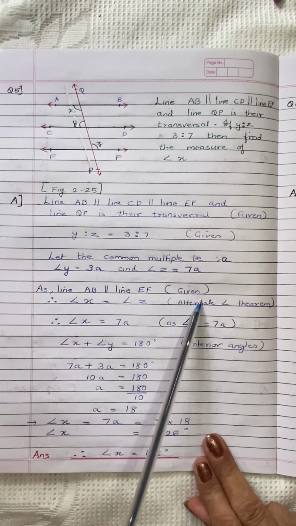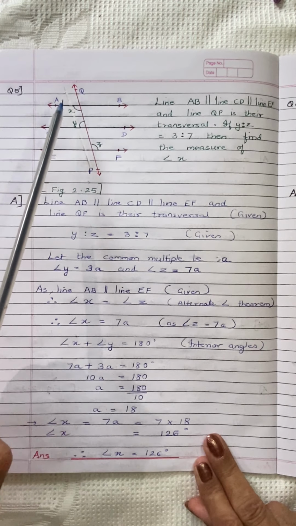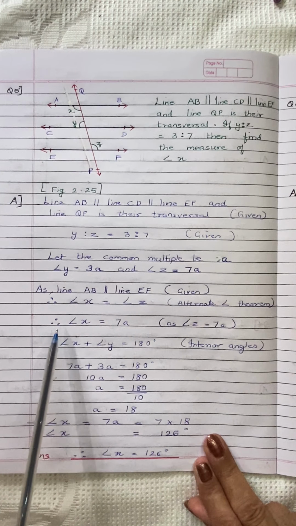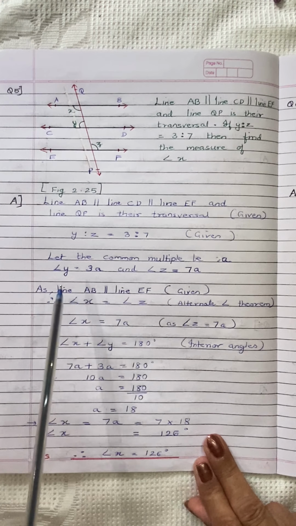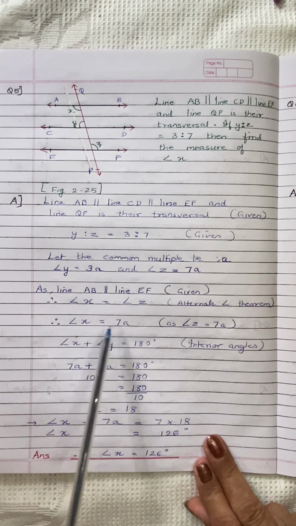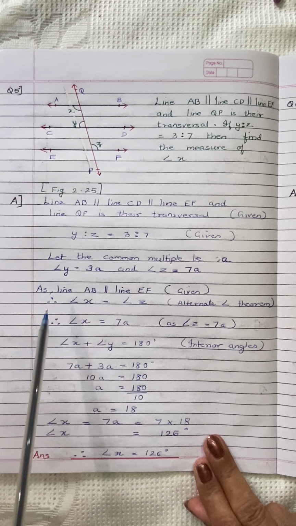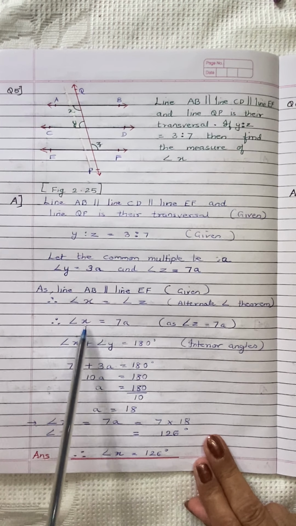They are alternate angles, right? If you consider these two parallel lines, they are alternate angles, and therefore angle X is equal to 7a, because Z is also 7a. So angle X is equal to angle Z, so X is equal to 7a.